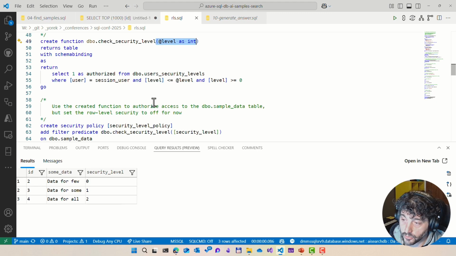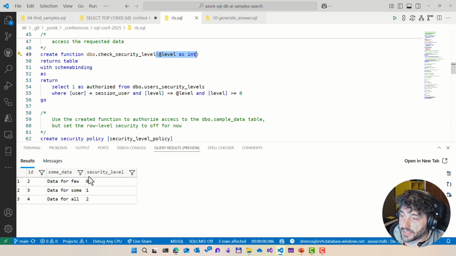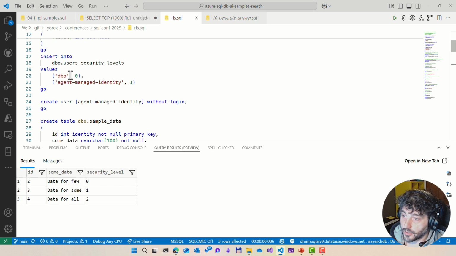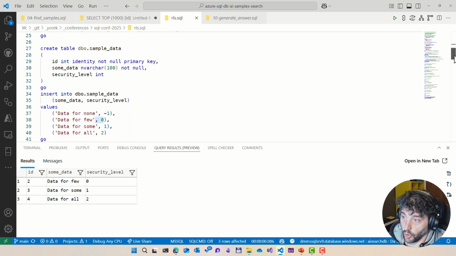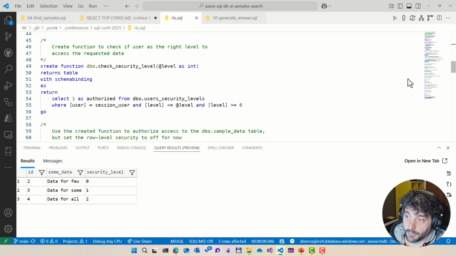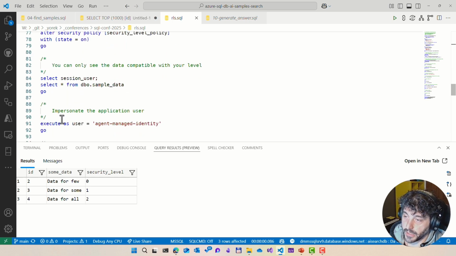So the row with security level -1 is not shown to me because I have security level 0. And -1 is outside the boundaries, lower than the security level I have, so I'm not shown that row. Now, what happens if I change my user and impersonate the agent?